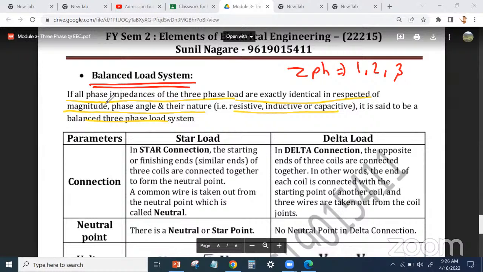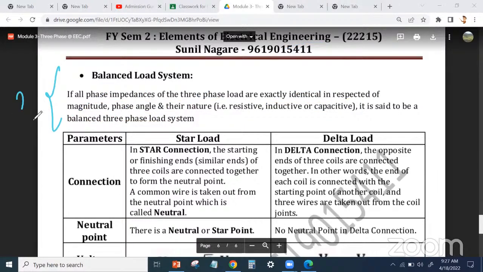Mostly in the questions that come, ZPH will be the same, like 3 impedances connected of 4 ohm resistor and 3 ohm inductive reactance. So that means this value is same for everyone. तो सिस्टम में whether it is स्टार और डेल्टा, we have 3 ZPH. तीनों ZPH का मैग्नीट्यूड, फेज एंगल एंड नेचर, नेचर मतलब resistive, inductive, capacitive, अगर ये सेम है तो we can say this is a balanced load system. ठीक है, just go through it. कुछ भी डाउट है तो पूछो.